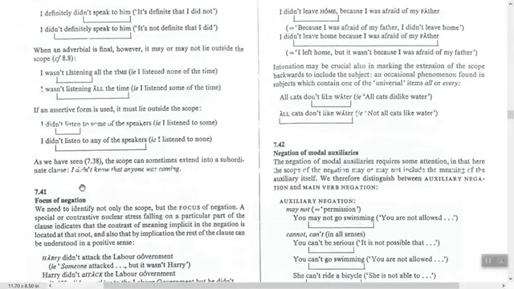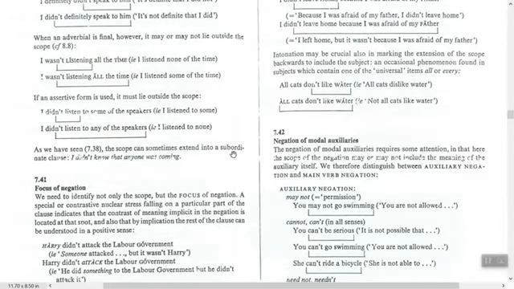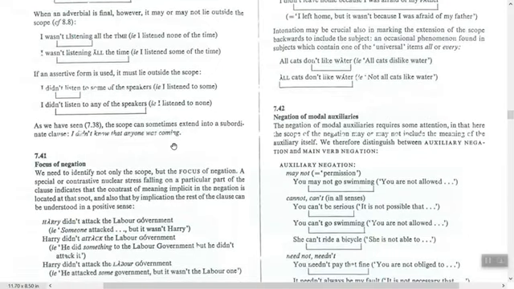As we have seen, the scope of negation sometimes extends into a subordinate clause. I didn't know that anyone was coming. You see here, anyone. The same, till the end. We talked about this in 7.38, you can check it. This extends into the subordinate clause, here, that anyone was coming.